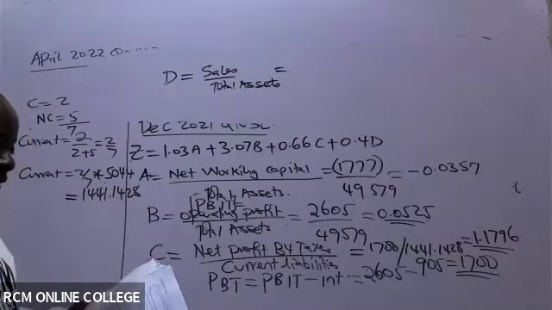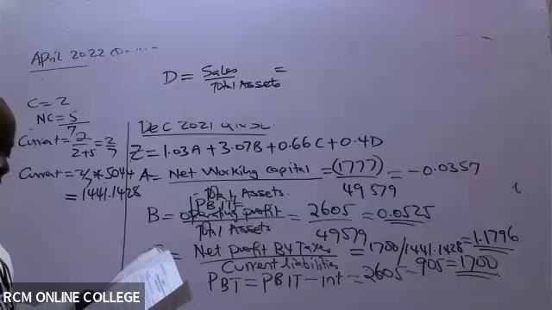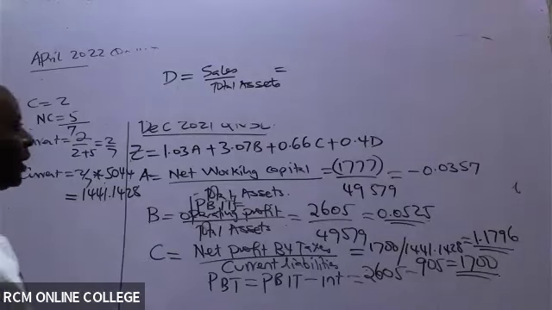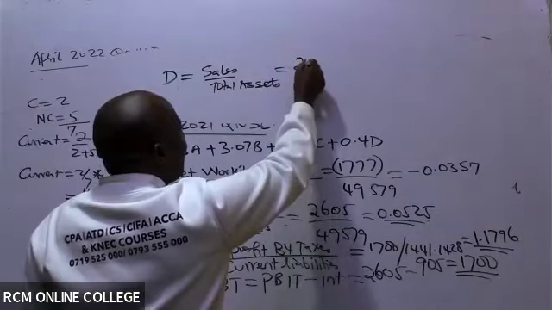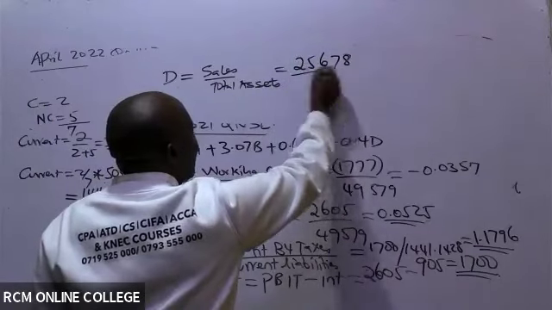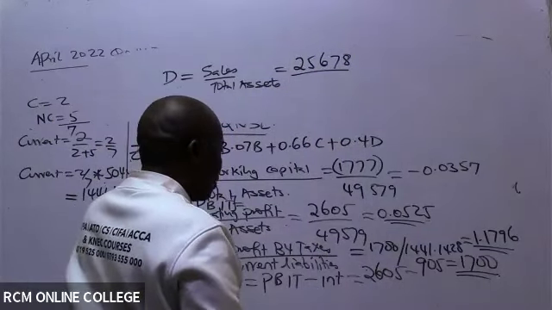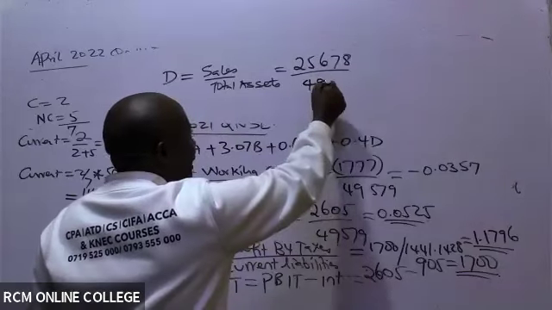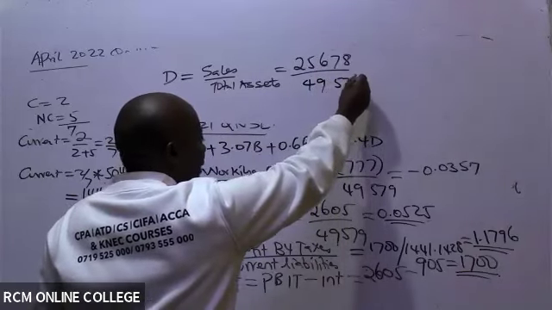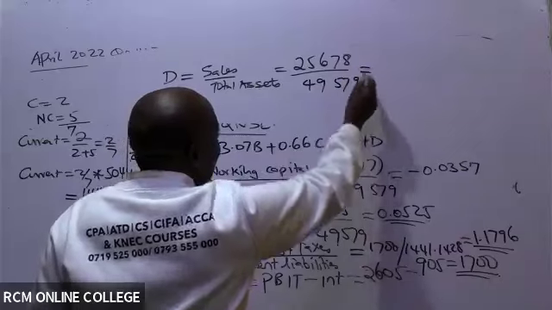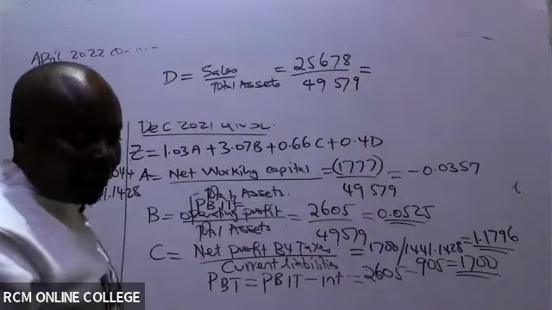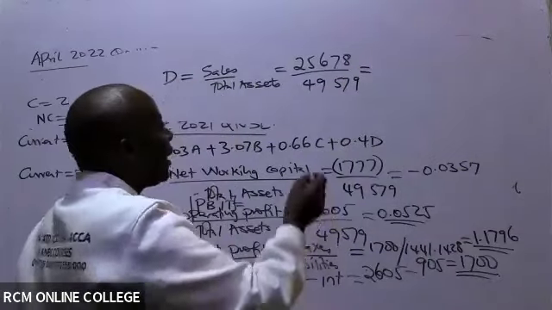At times they call it revenue. Your accountants should be able to know that. So sales is 25,678. All of our total assets, we have them somewhere: 49,579, which then will end up giving us what figure, ladies and gentlemen? 0.5179.